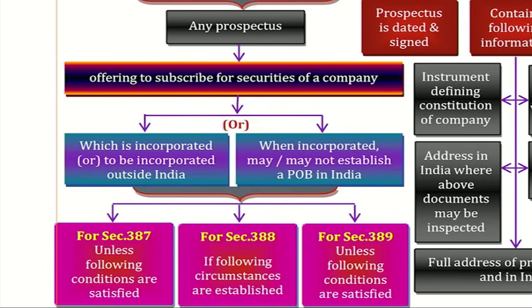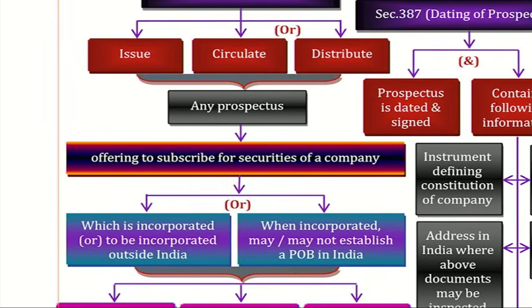What is this positive, negative, sir? Listen. 387 says that you should comply with the conditions. 388 says you should not do these. 389, you should comply. I didn't understand. Sorry. I will ask you to read one point. Read only the highlighted content.